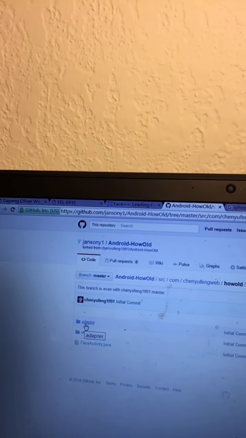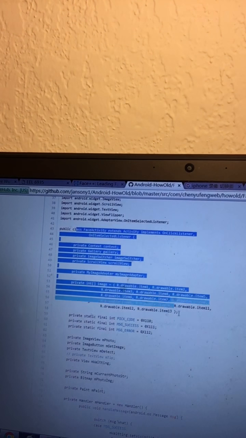The utils code helps us connect with the Face official website and use their API to get the corresponding service. This adapter is a common adapter which helps us do a lot of things. And this Face activity is our real core code. Let's take a look at it.